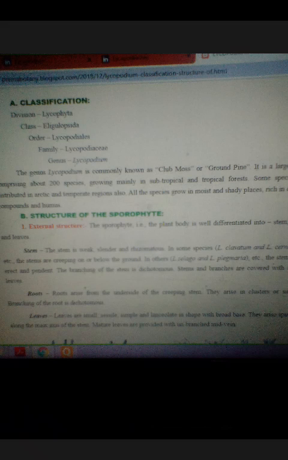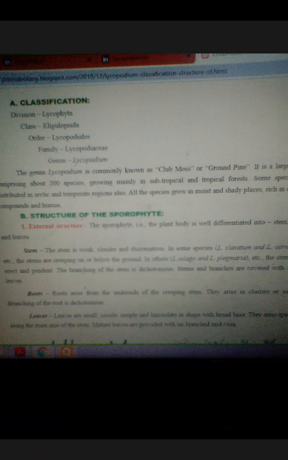Stems are very weak, slender, and rhizomatous, and in some species the stems vary, like in Lycopodium clavatum and cernuum, the stems are creeping or even below the ground, whereas in other species the stems are erect, as we can see in the diagram.